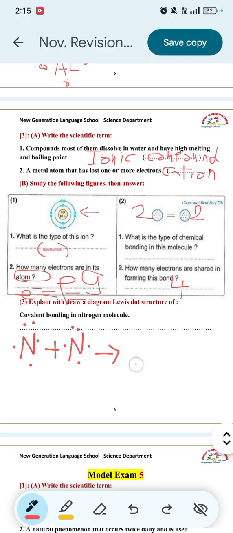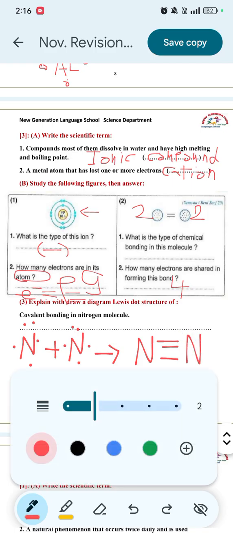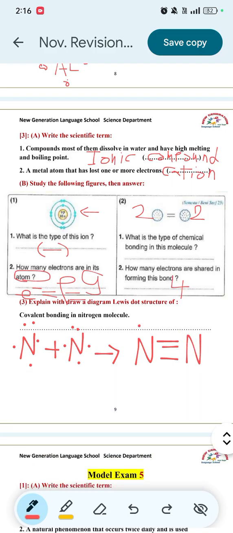The covalent bond here will be a tri-covalent bond. And here we have the 2 paired electrons of each nitrogen atom. So this is the valence electron arrangement of covalent bonding in the nitrogen molecule.